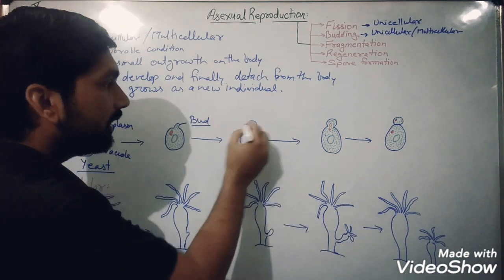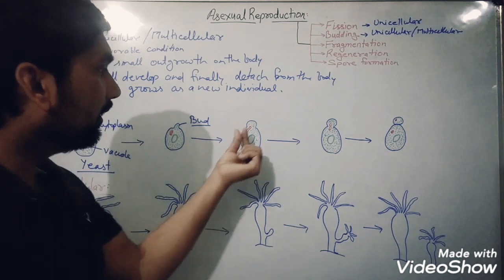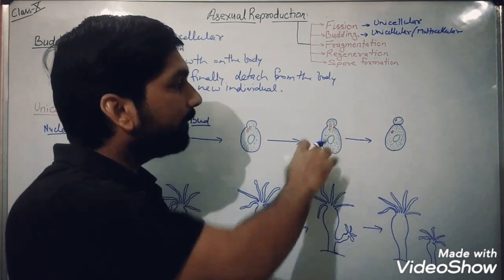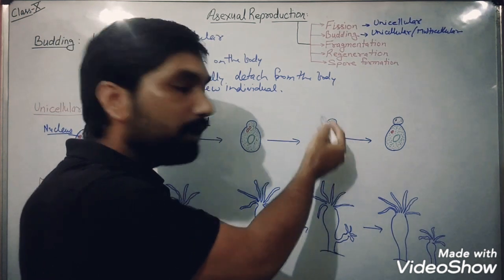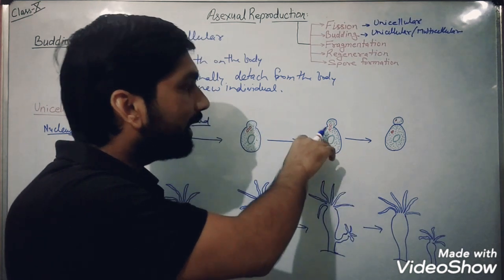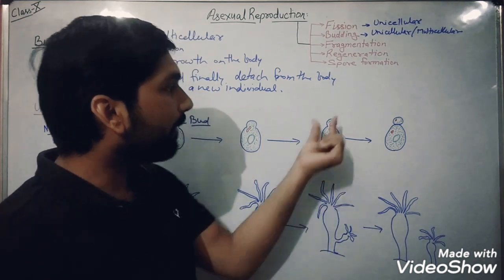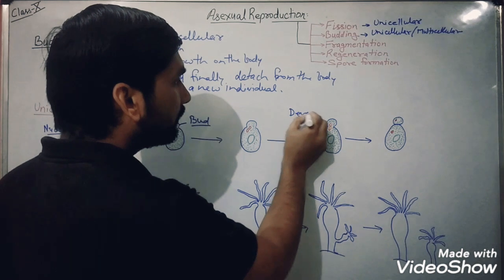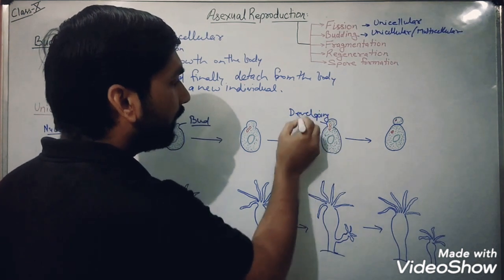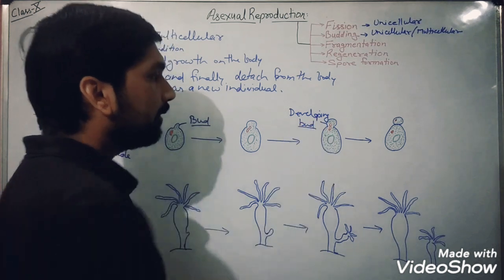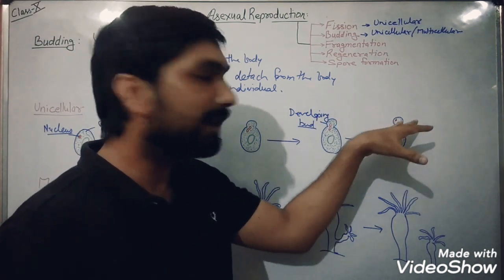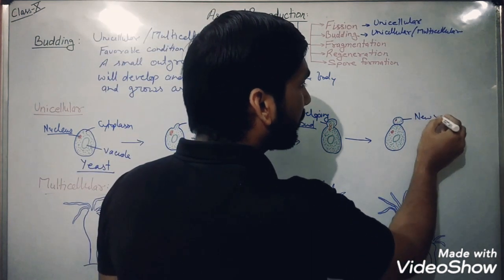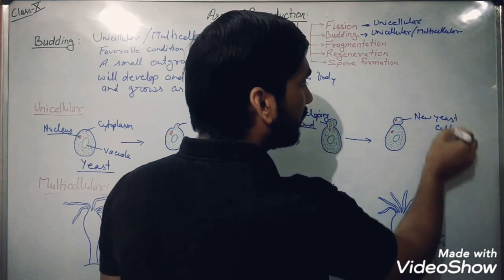Gradually this grows in the form of a bud, and the nucleus divides in such a way that a part of the nucleus is present in the small new outgrowth, and the other part is present in the main body. Finally, when the developing bud becomes mature, it detaches from the parent body, and this is the new yeast cell.